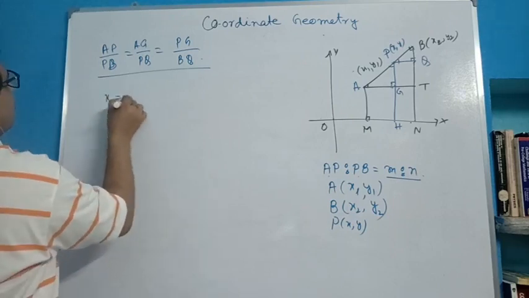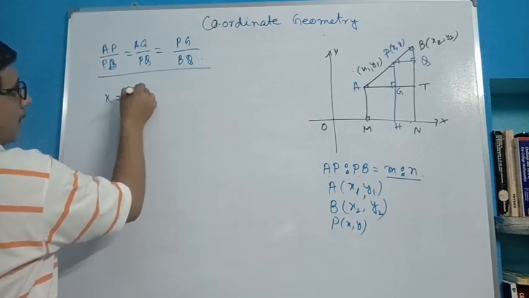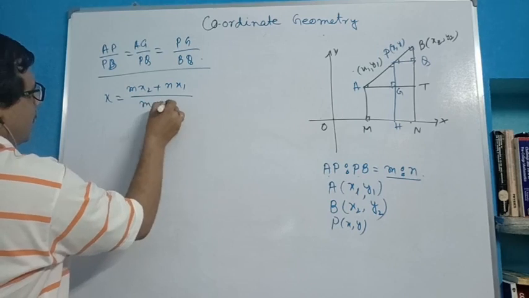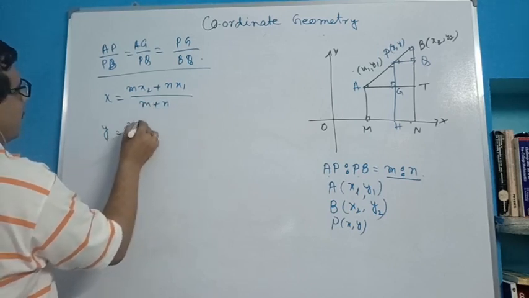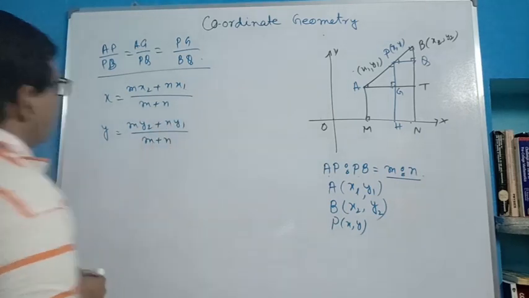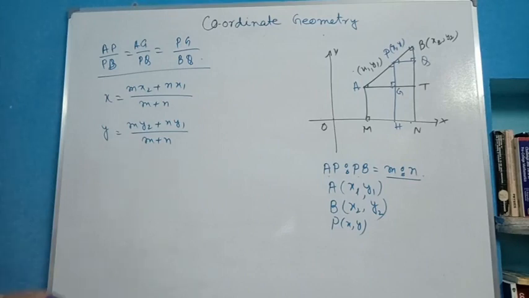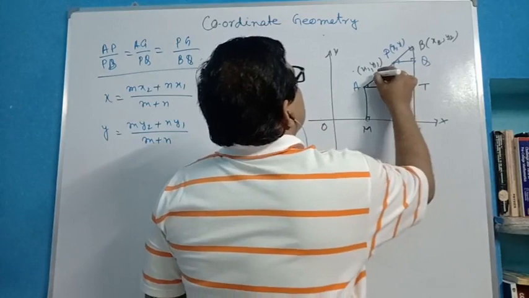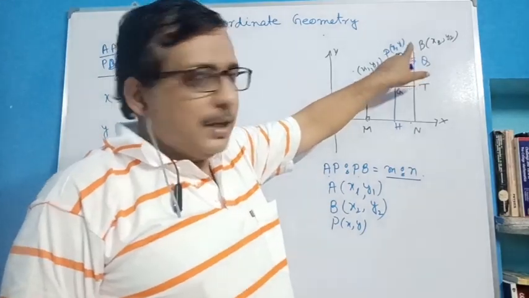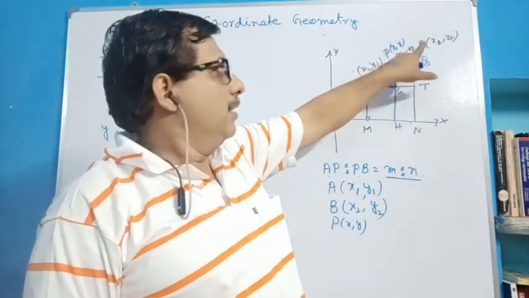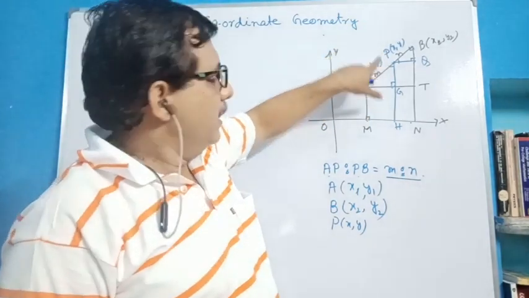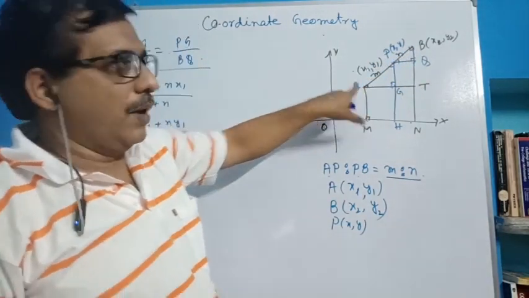We get x is equal to, this formula is well known, (mx2 + nx1) by (m + n), and y is equal to (my2 + ny1) by (m + n). Keep it in your mind this way: this portion is m and this is n. m into x2 first, n into x1, not m into x1.